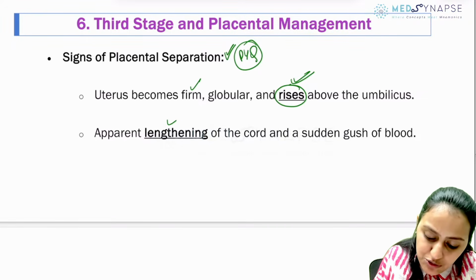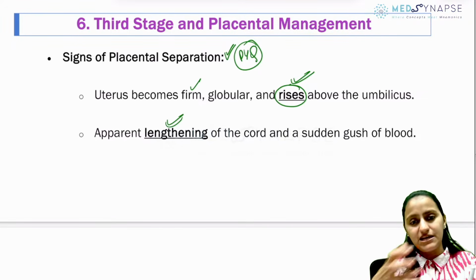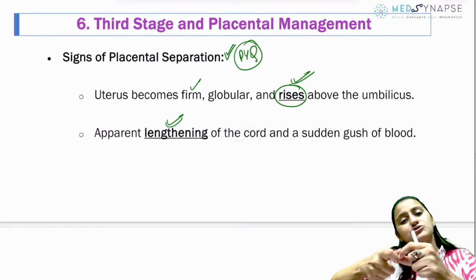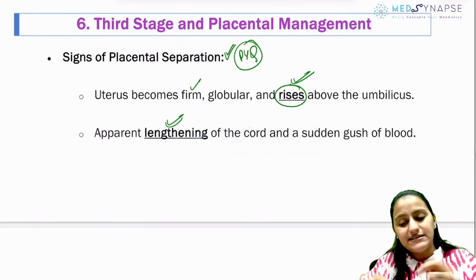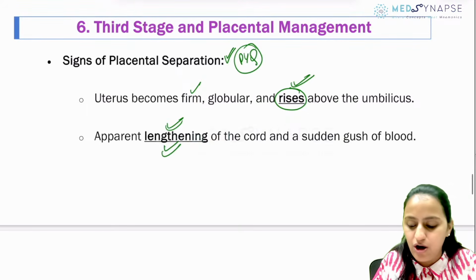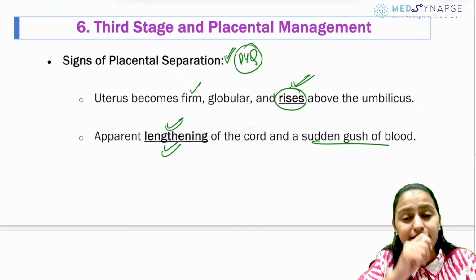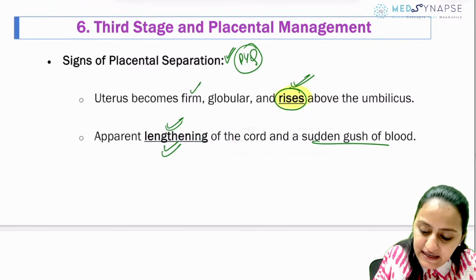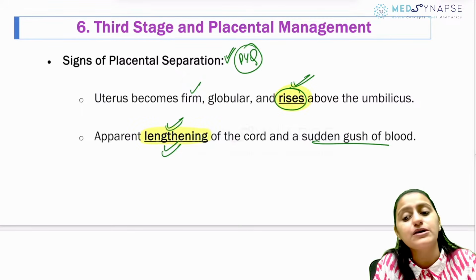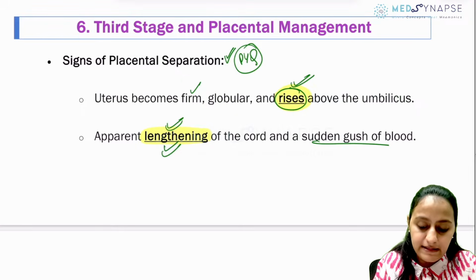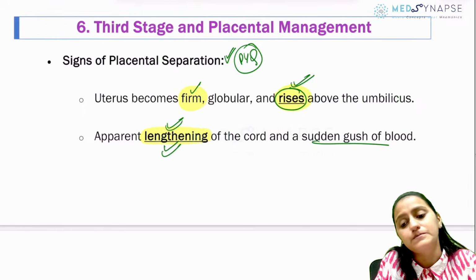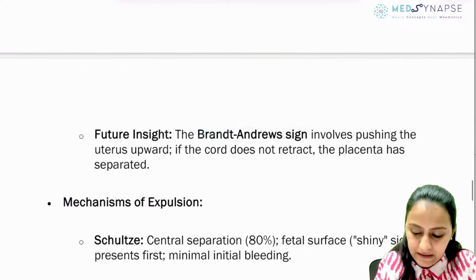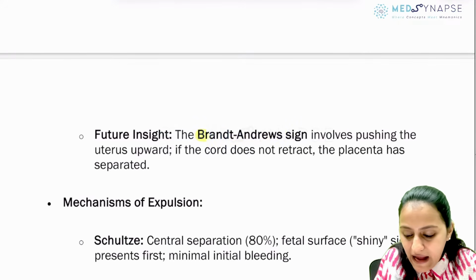And what happens to the cord? The cord also lengthens because now the placenta is coming out. So the cord attached to it shows apparent lengthening, and there is a sudden gush of blood. Okay? So remember the fundal height rises and there is lengthening, not shortening, of the cord. And the uterus becomes more firm, right? So what is the Brand-Andrews sign?